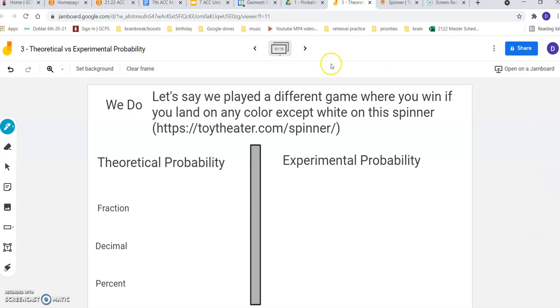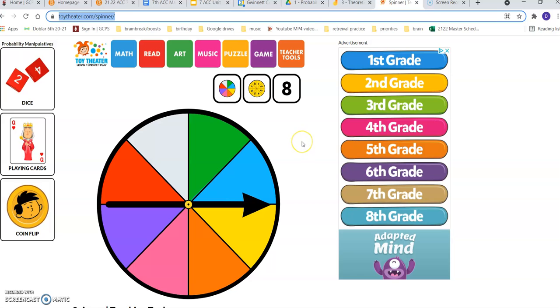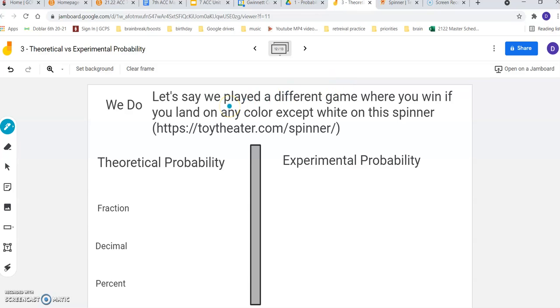So we're going to do a different game here where you win if you land on any color except white on this spinner. So I'm going to spin this spinner. There's 8 different sections. There's one that's white. And we're going to spin that spinner and see how often we win.